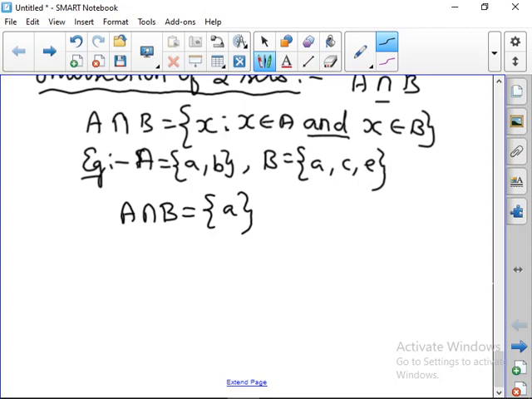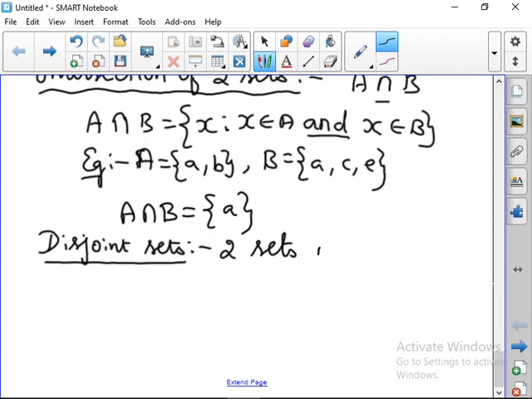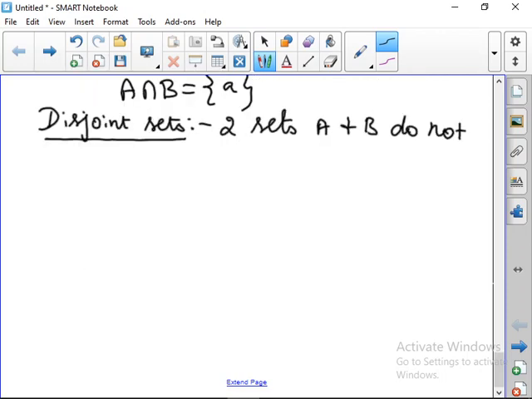Next one, disjoint sets. Disjoint sets means two sets A and B do not have any common elements.